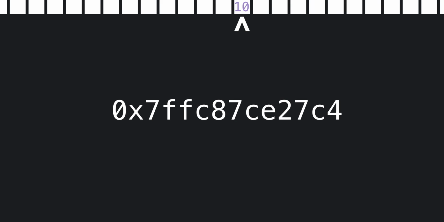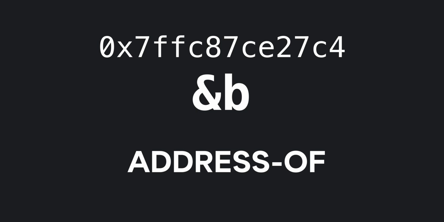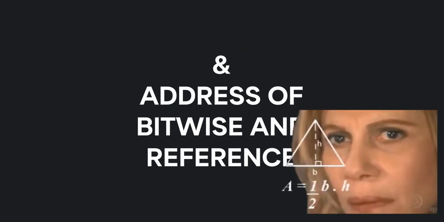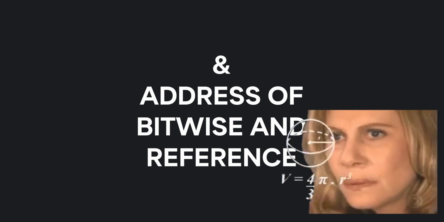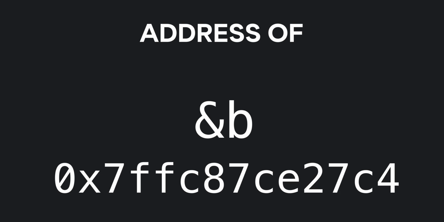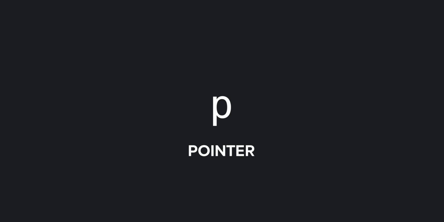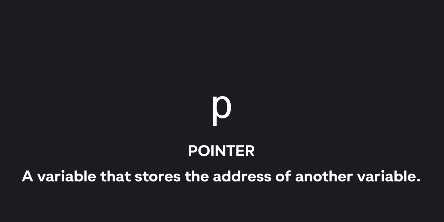But do you know you can actually see this memory location using the ampersand operator, or the address-of operator? Now, ampersand is used in a lot of different ways in C++ and it is pretty confusing. But let's just focus on the address-of operator. Whenever we use it in front of a variable, as the name suggests, it gives us the address of that variable, which is usually a hexadecimal number. 0x means that everything after that is a hex number, and we can actually store this memory address in another variable. And we call this new variable a pointer. And that's what a pointer is, a variable that stores the address of another variable.